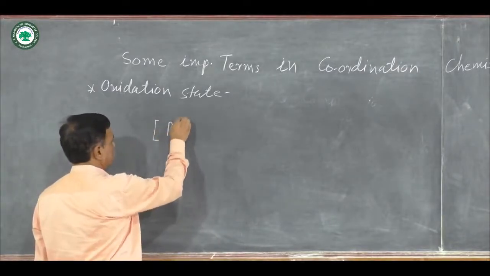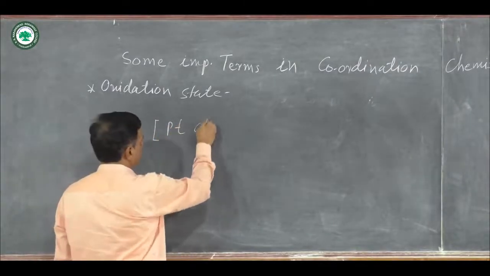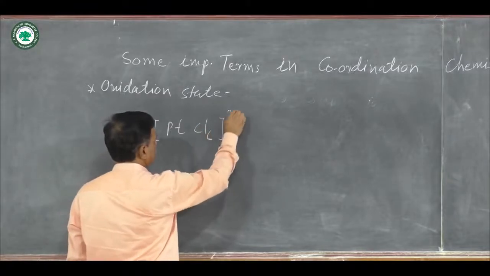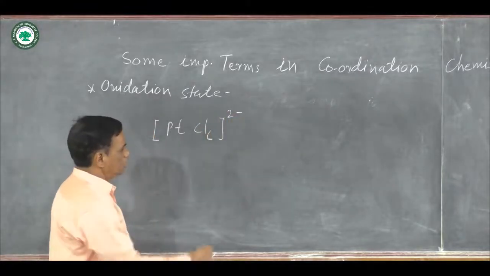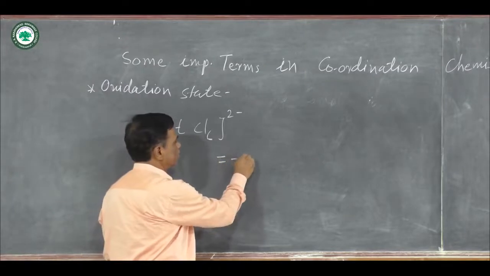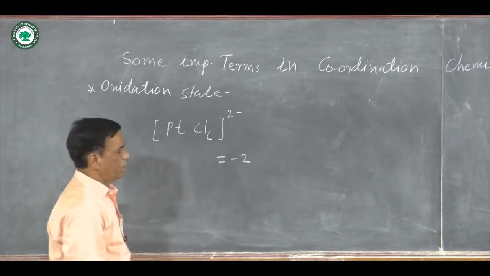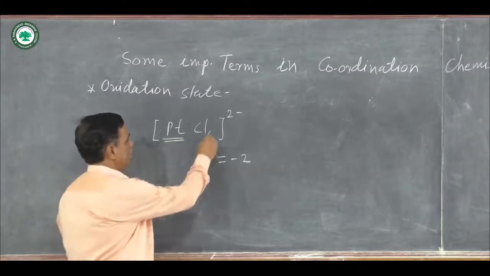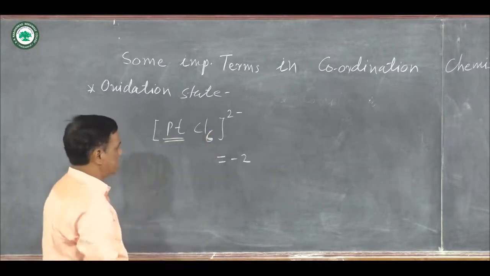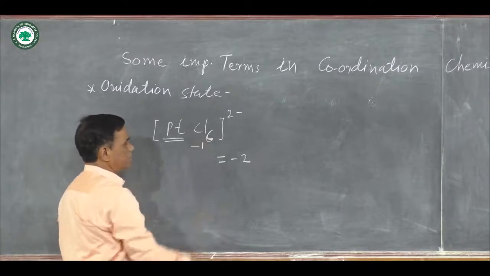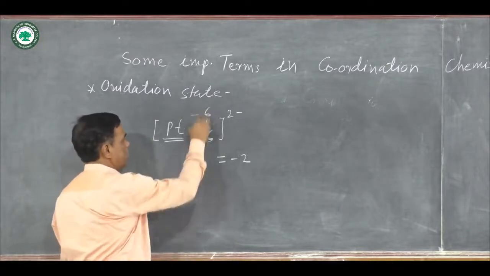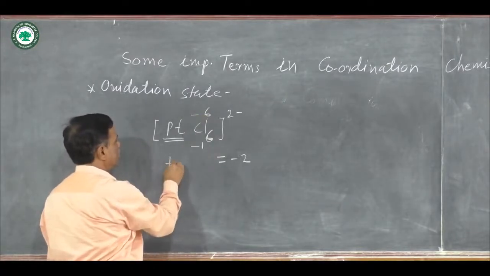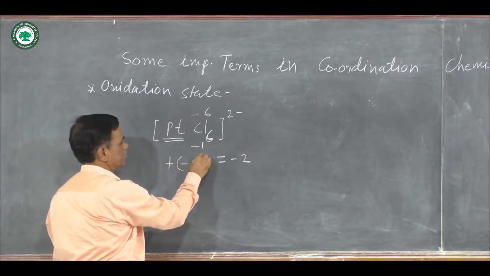Example: suppose there is a formation of [PtCl6] 2 minus. The charge on that complex is equal to -2. Suppose you have to determine the charge on platinum. There are 6 chloride ligands, and on every chloride there is a -1, total -6, therefore here plus -6.